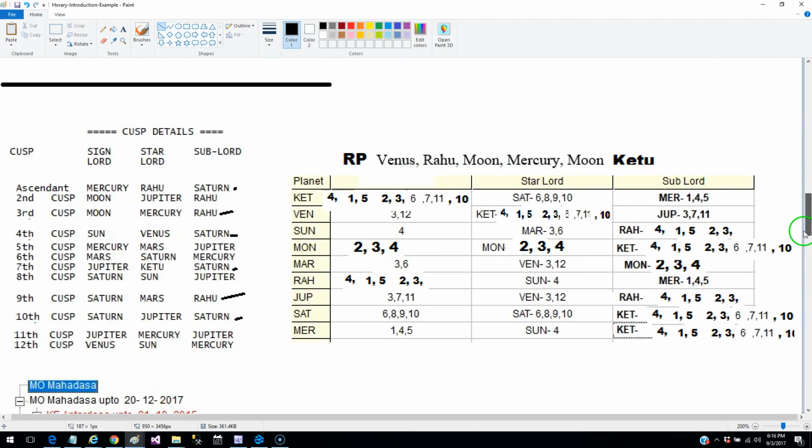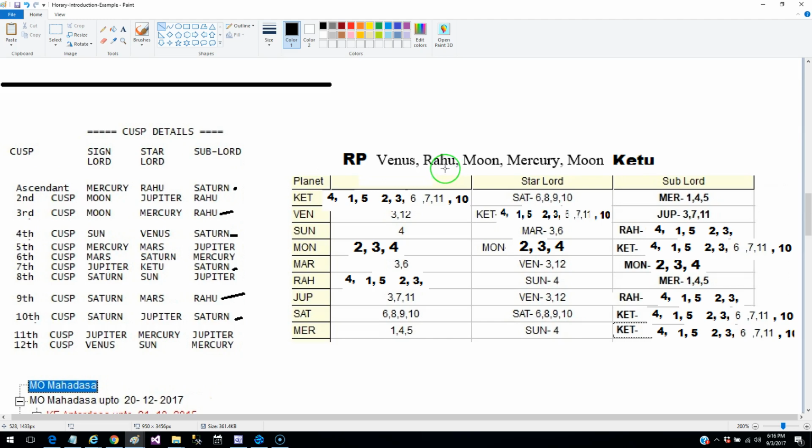And Venus, if you look at Venus, Venus is the strongest of the ruling planets. And another, there are a couple of things in KP astrology that I would like to mention. One is the role of the nodes, which is Rahu and Ketu. Krishnamurti has mentioned that the nodes are always stronger than the planets with whom these nodes are conjoined or are aspected by, or the sign they are occupying.